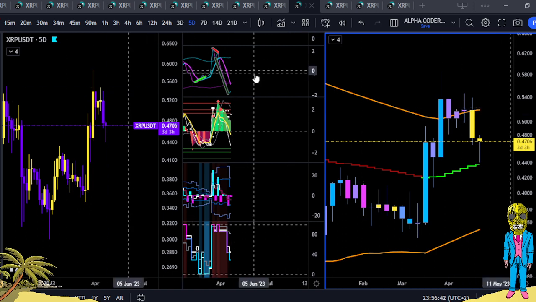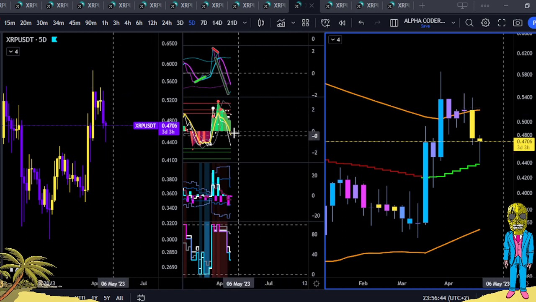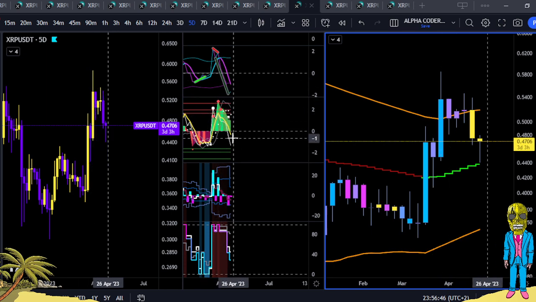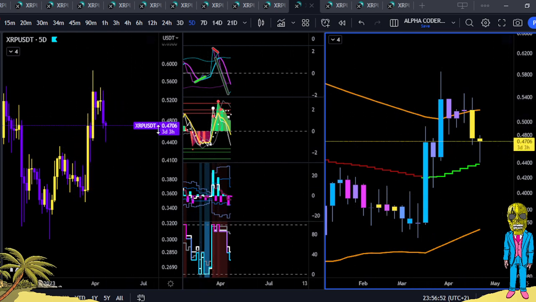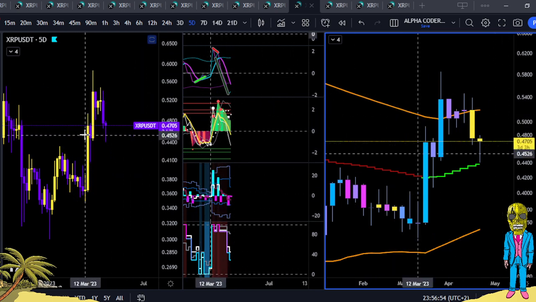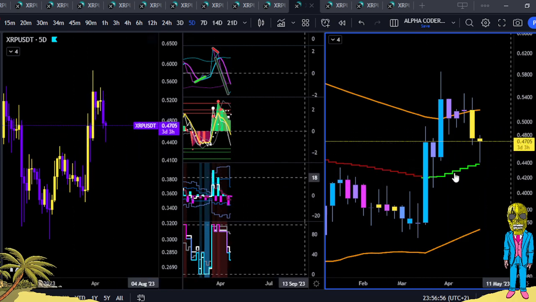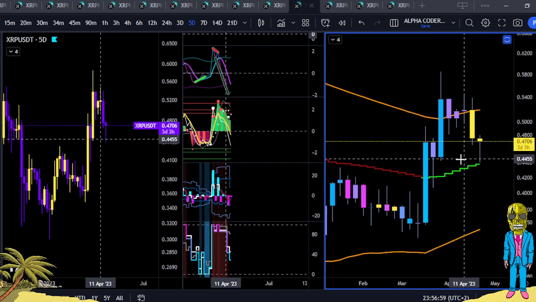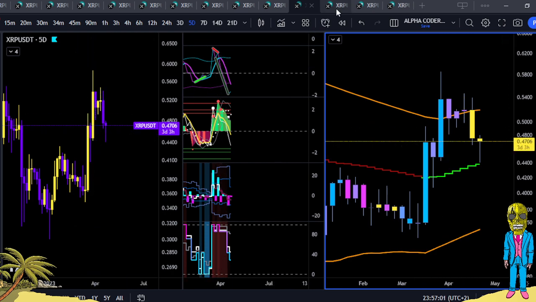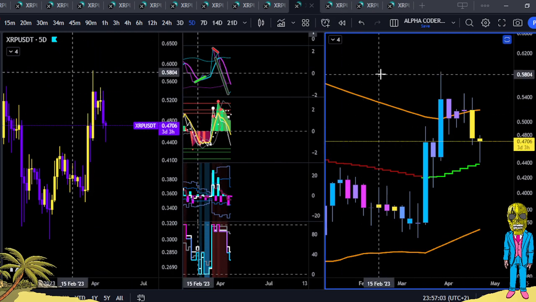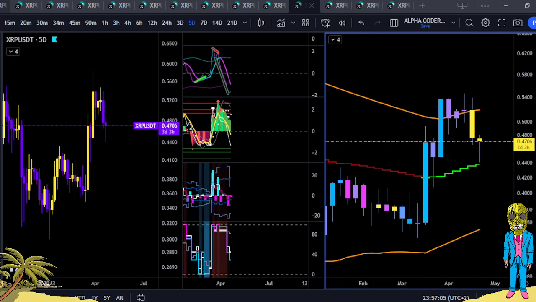There's some hidden bull div on the 5-day coming through, but DLP on longer term time frames is starting to dump through. Obviously a few big candles throw this data all around, but this will be a point of contention for quite a while. So as XRP does, it usually just idles around here. So let's go get more specific. We have the 21-day all the way down to the 15-minute, and we should have some targets for Monday, including the weekend.